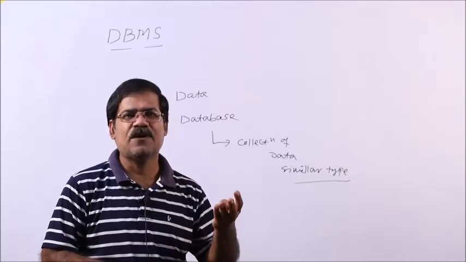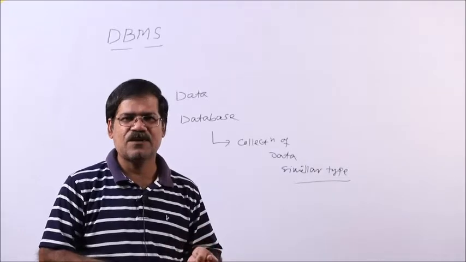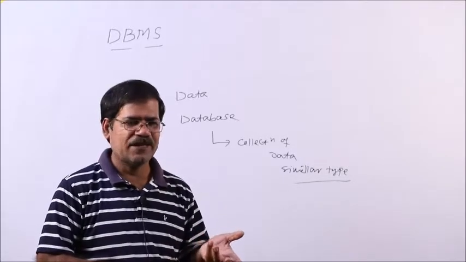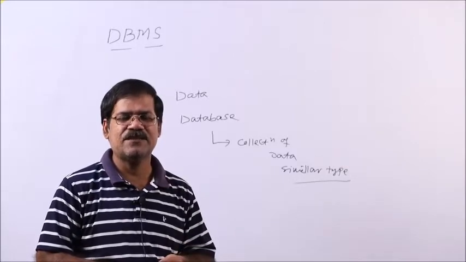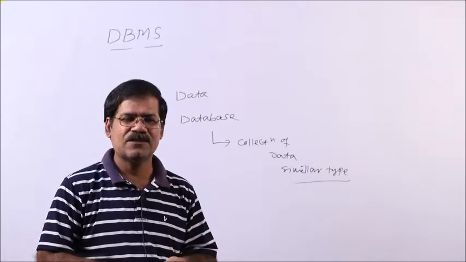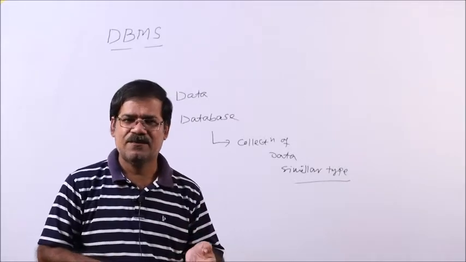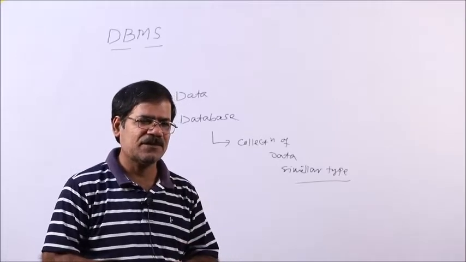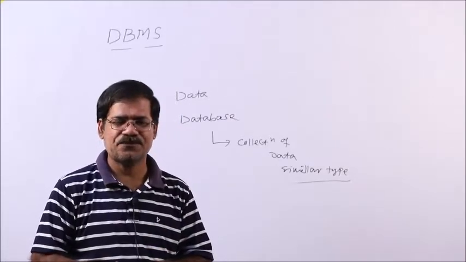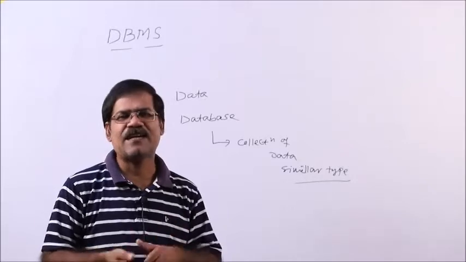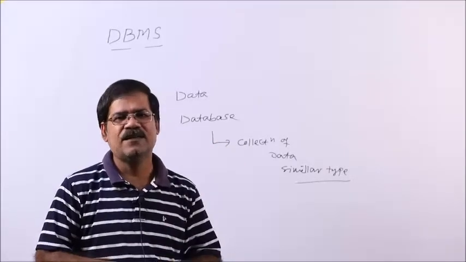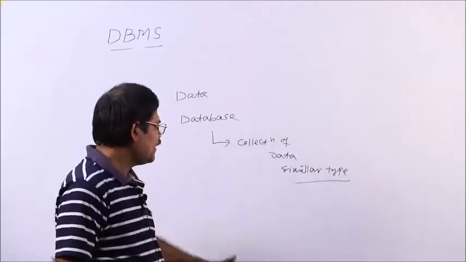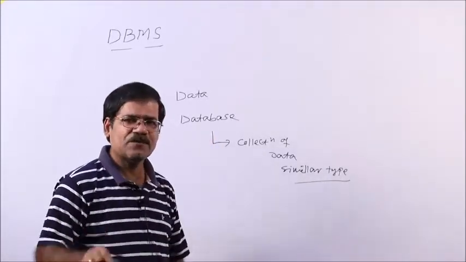Then another data is of the course: course number, course name, the year, the course duration, how much amount, and course type, whether it is a master's degree or UG, or what type of degree, different types of course. So, these are the data of a particular course. These are the basic data of a university: data of the student, data of the employee and data of the courses.